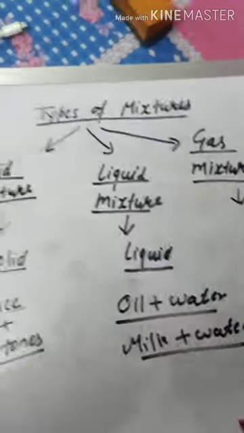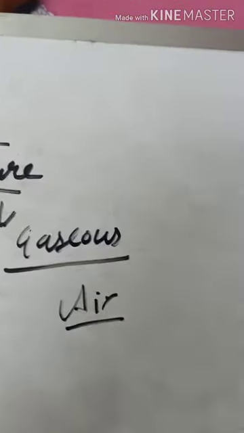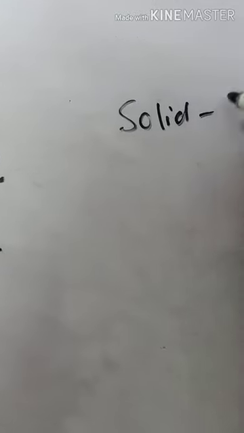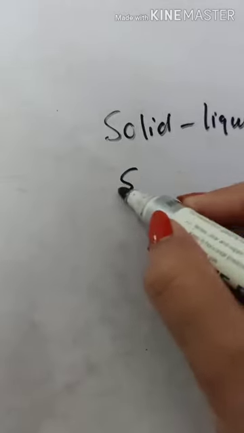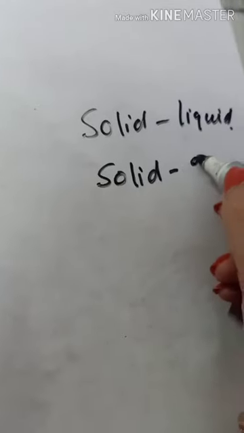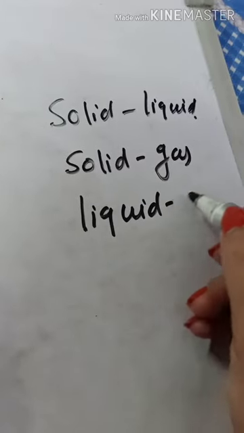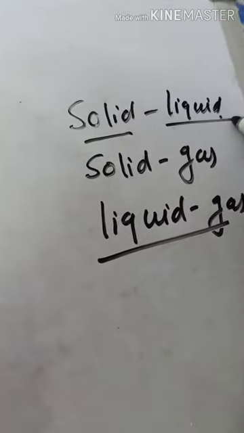Now besides solid, liquid and gas mixture, we also have solid liquid mixture, then solid gas mixture, then liquid gas mixture. In solid liquid mixture, we have one component in solid state and second component in liquid state.